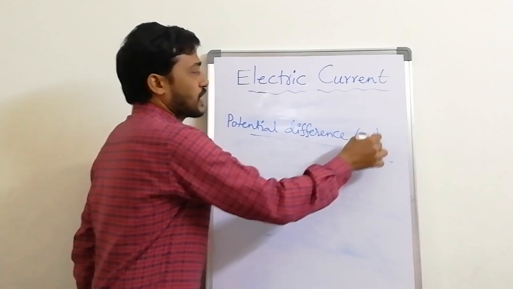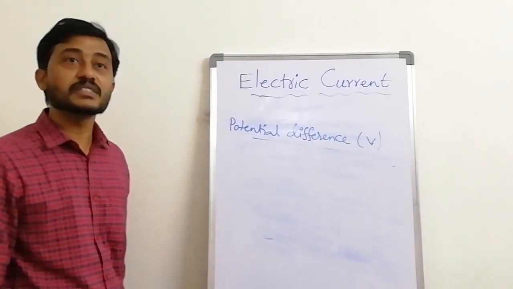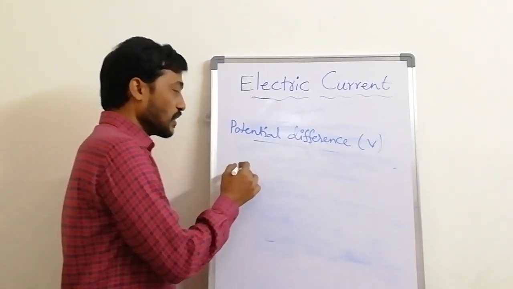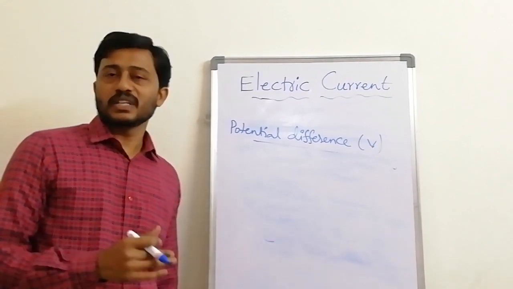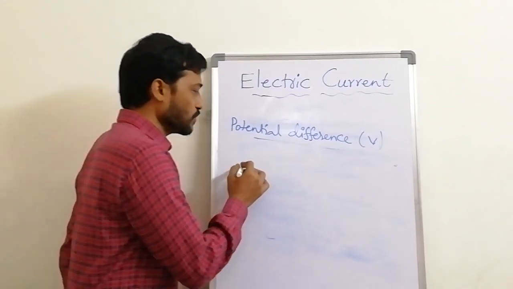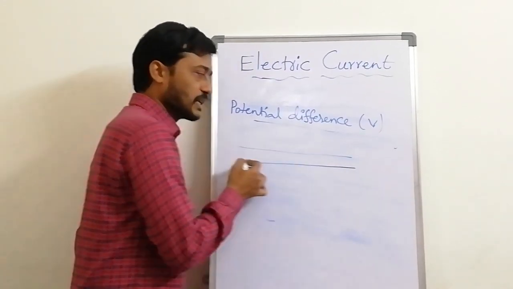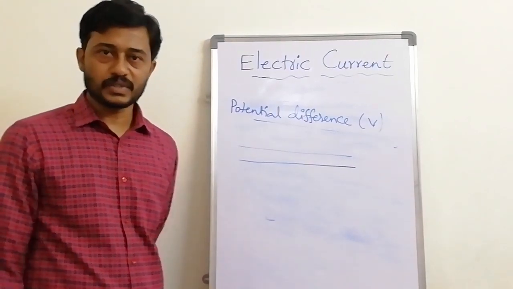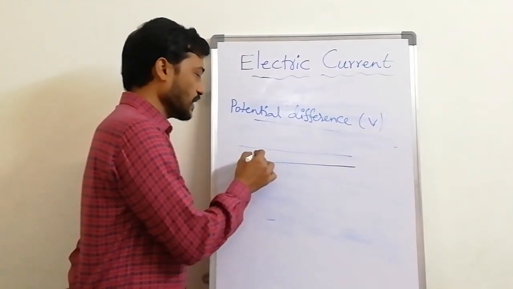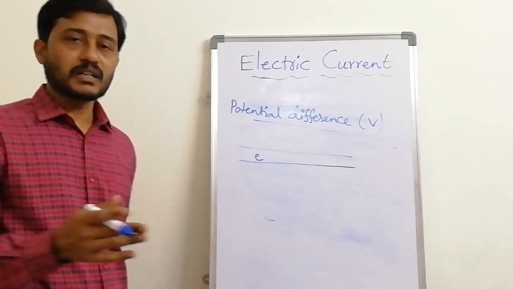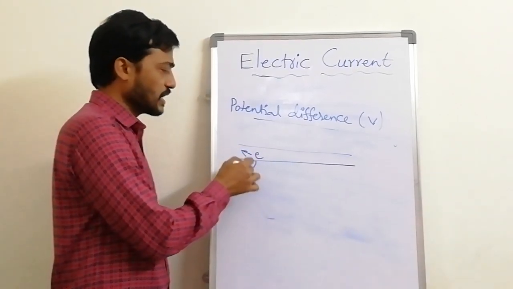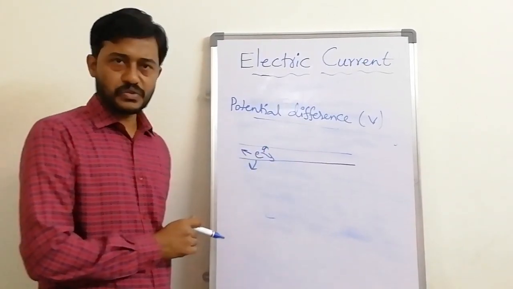So potential difference, what is potential difference? The amount of work done. When you read the definition, it will be like anything only. In a simple manner, I will say, there is a conductor, there is a wire. In that, there are free electrons. These electrons move randomly here and there in all directions.